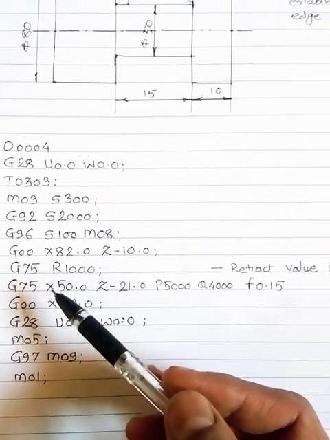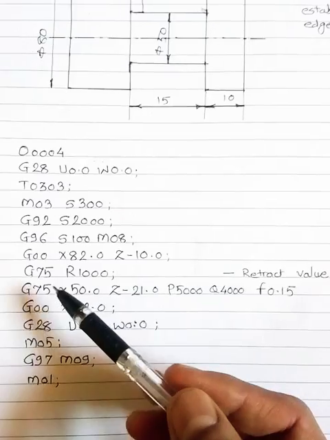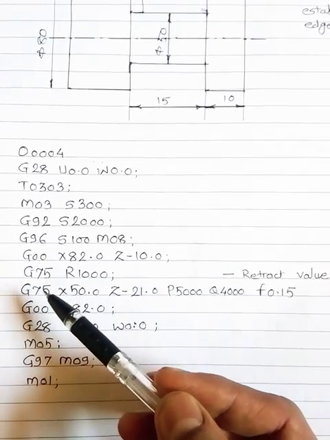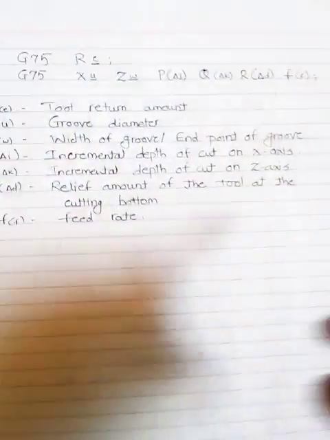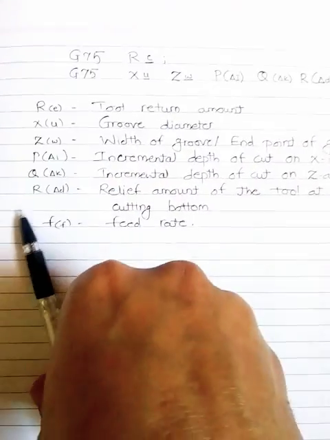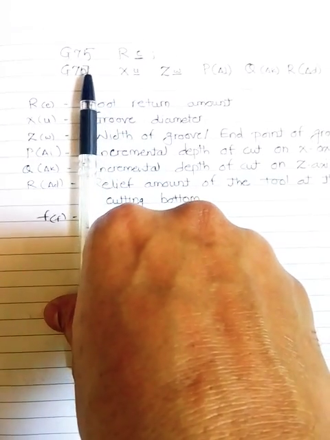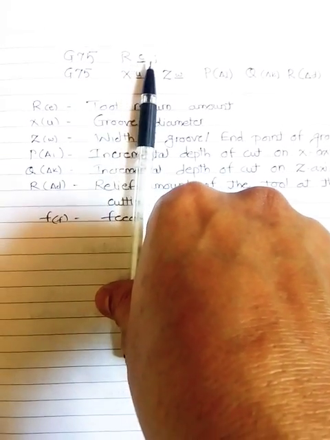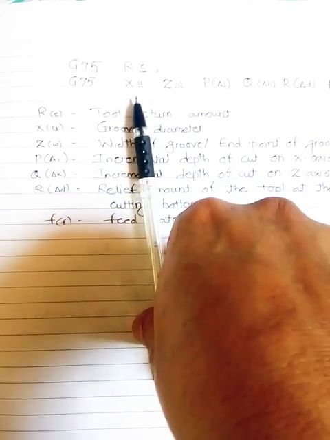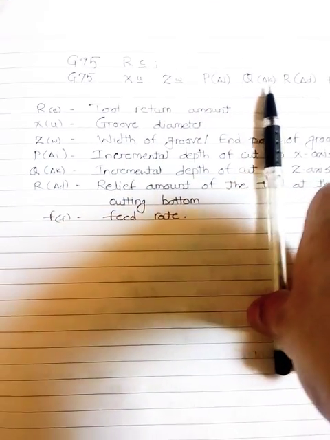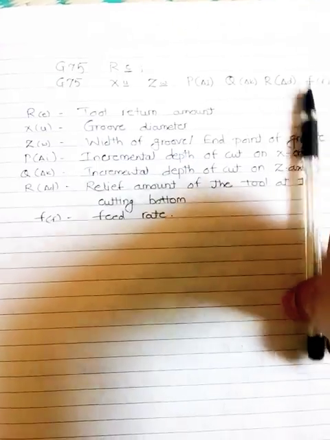Now we will understand the values entered in this two-line formula of the grooving cycle. We have to write down the two-line formula of grooving and enter the values with these letters R, X, Z, P, Q and F.